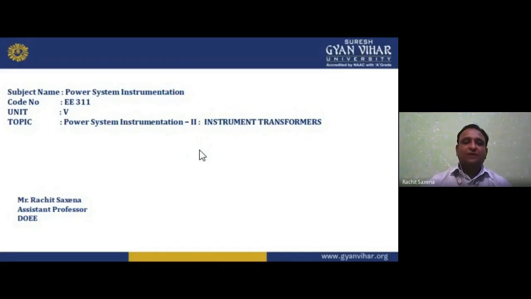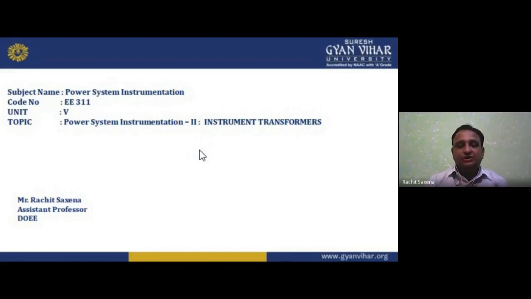Now, as I told you earlier, my dear students, power system instrumentation is an important subject and deals totally with the measuring part, or measuring components, or measuring values in instruments in a power system. So power system instrumentation deals with measuring quantities of a power system. We can easily measure power system quantities, for example voltage, current, impedance, power, energy. But for their measurement, we need an instrument.